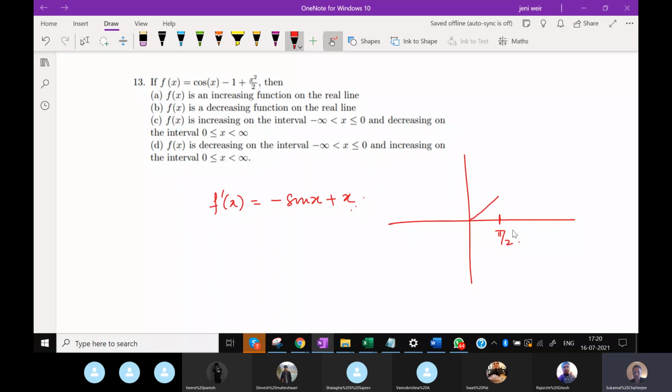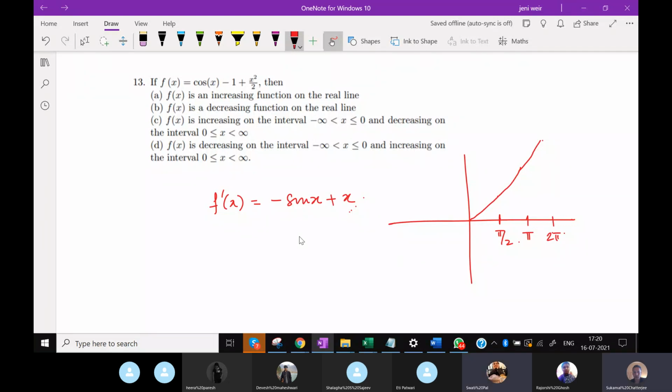From x equal to pi by 2 to pi, sine x is still positive, so it will keep on increasing. From x equal to pi to 2 pi, sine x will be negative, but it will be a negative fraction, whereas the value of x will supersede the value of sine x, which would be negative. So this keeps on increasing. So this would be an increasing function on the positive side of the x-axis.